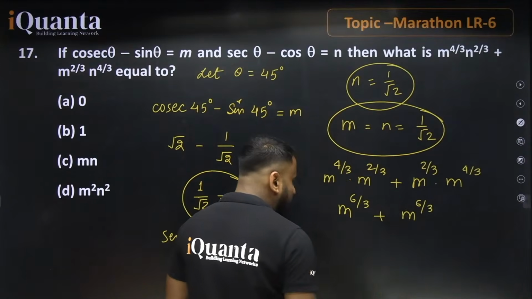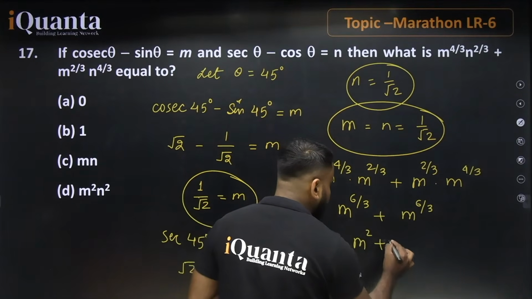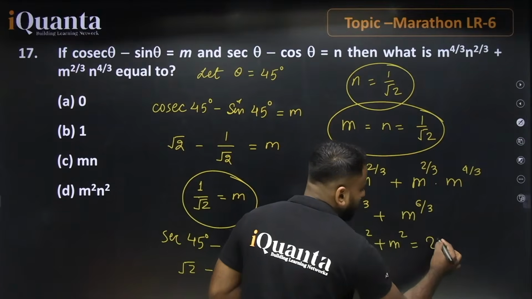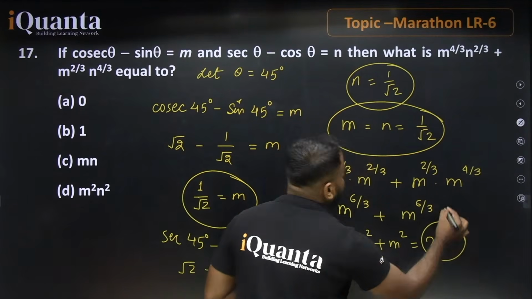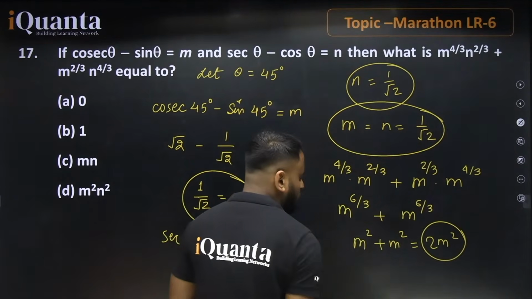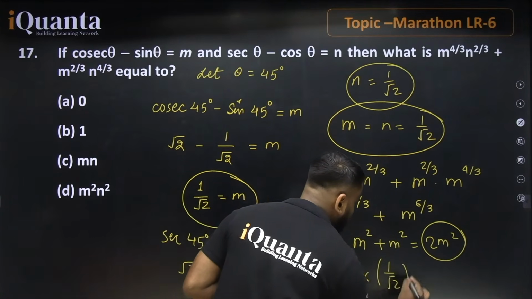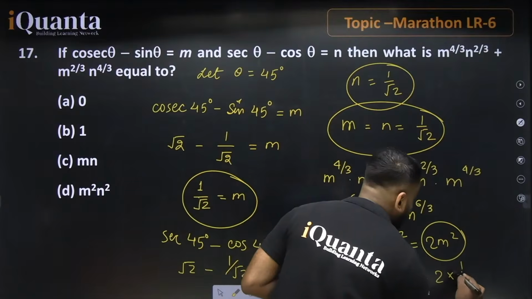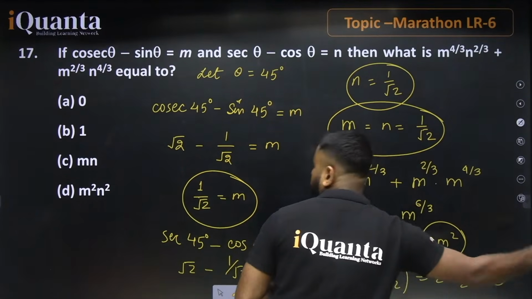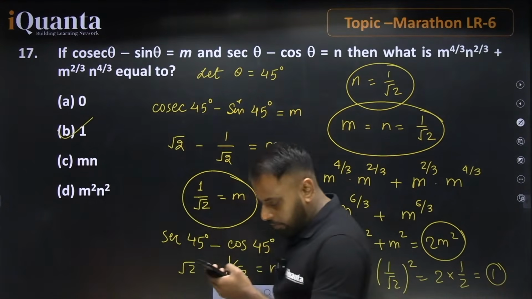So it means that m square plus m square, the value will be equal to 2m square, and the value of m is 1 by root 2. If you solve this, the value will be equal to 1 divided by under root 2 whole square. The value will be equal to 2 into half. That value will be equal to 1. 1 means option number B is the right answer for this question.